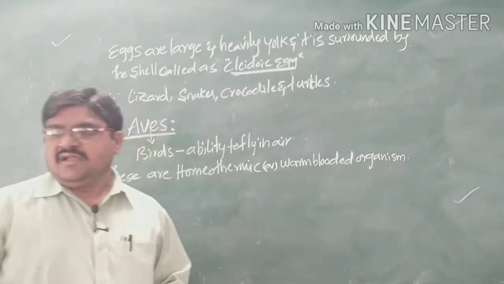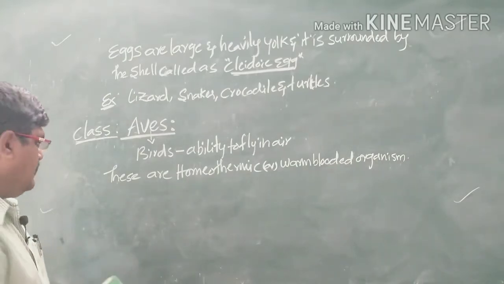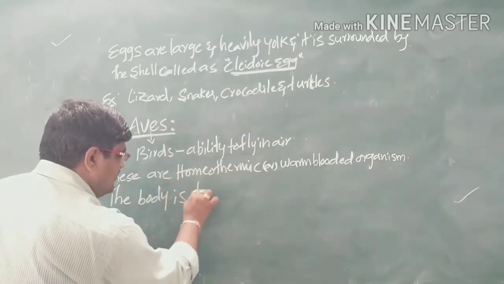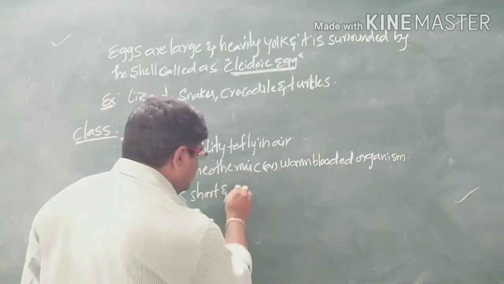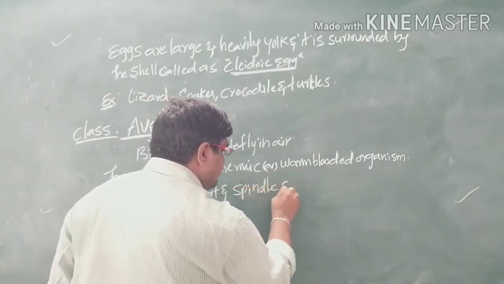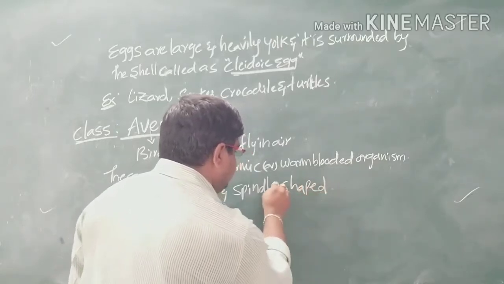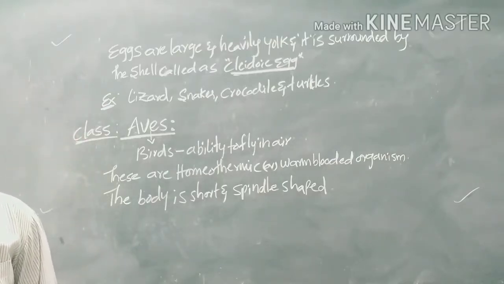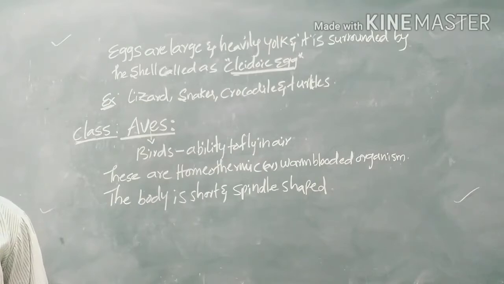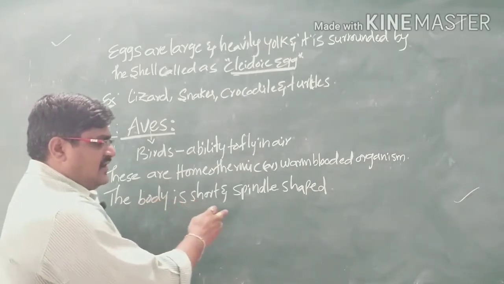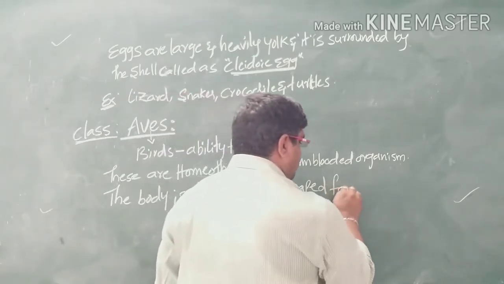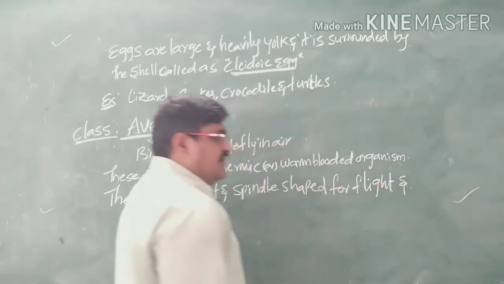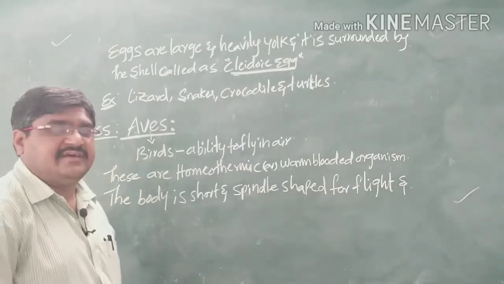We will discuss locomotion later. Next, the body is short and spindle shaped. The body is reduced to a spindle shape for flying, for flight.